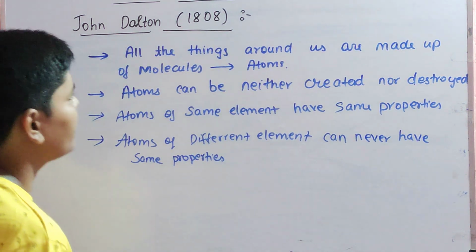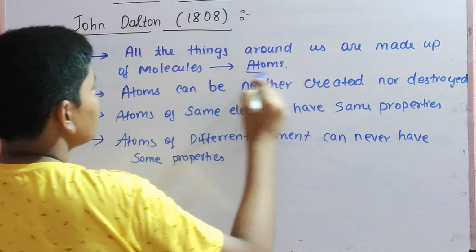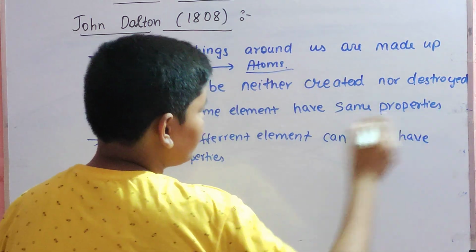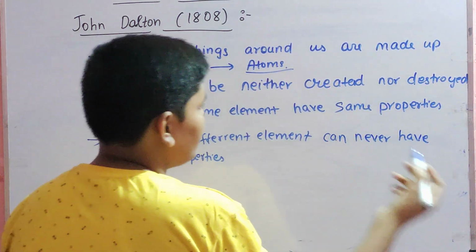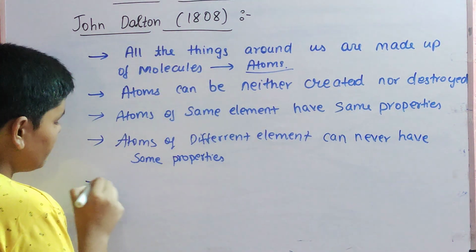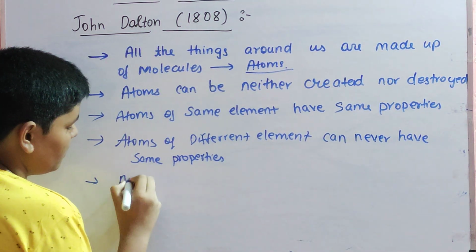All the things around us are made up of molecules which are made up of atoms. Atoms can neither be created nor be destroyed. Atoms of the same element have the same properties. Atoms of different elements have different properties.